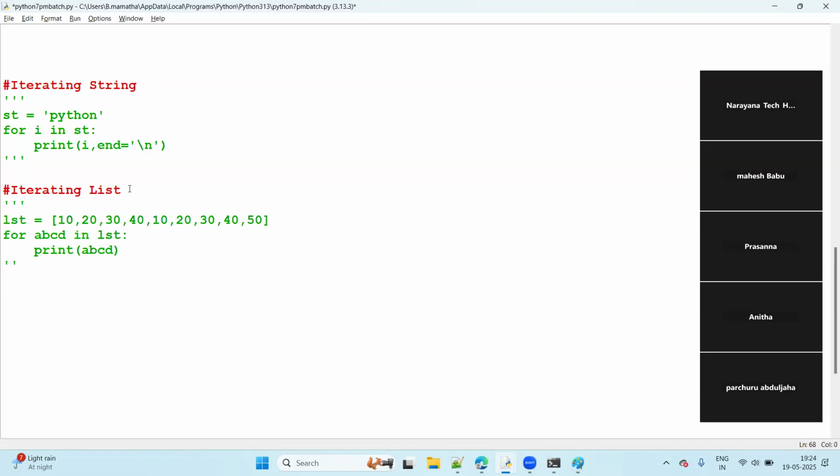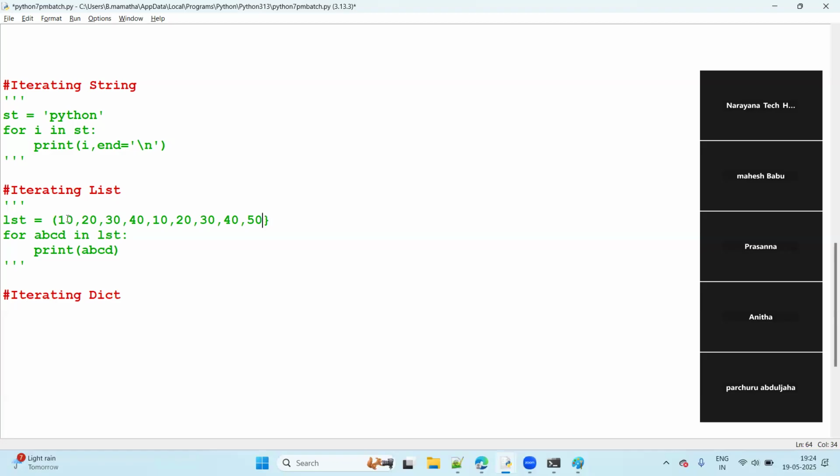Now let us try for dict, iterating dict. I'm not trying tuple and set, because same. Suppose I take parenthesis, this is a tuple, same output will come.